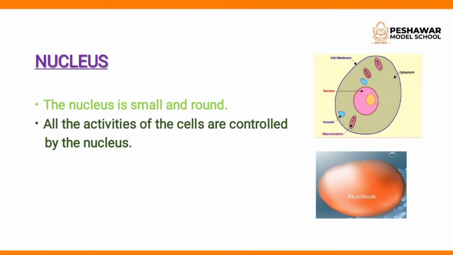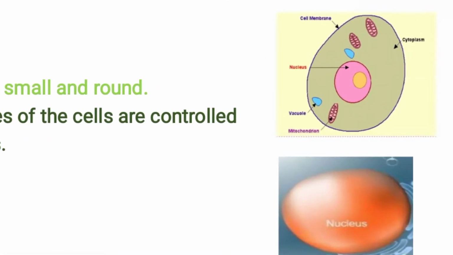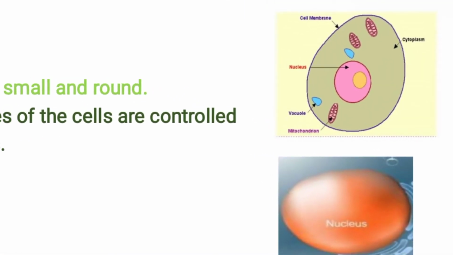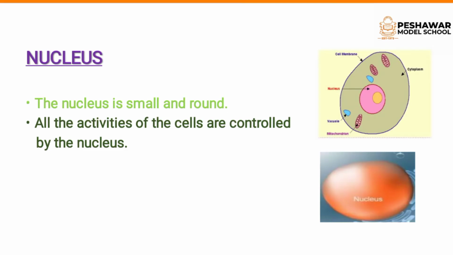Clear? Nucleus is the most important structure inside an animal and plant cell. It is the main control center for the cell. You see the nucleus, this is the nucleus. So nucleus controls all the activities.